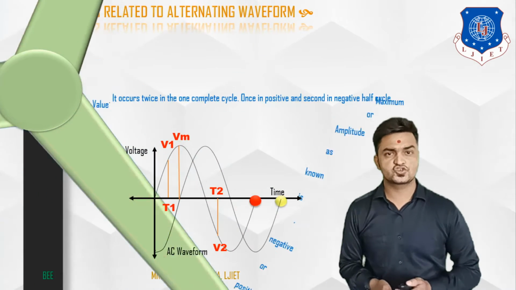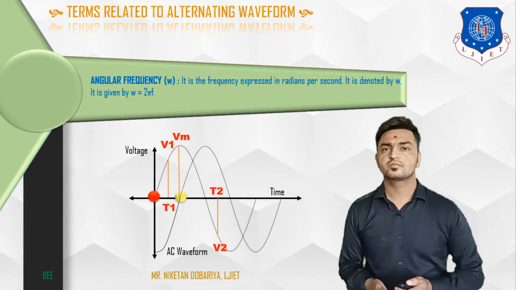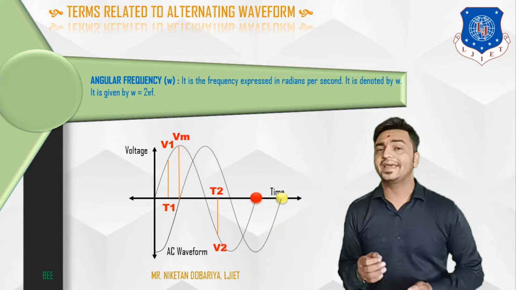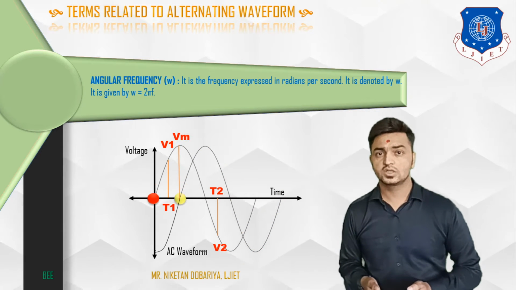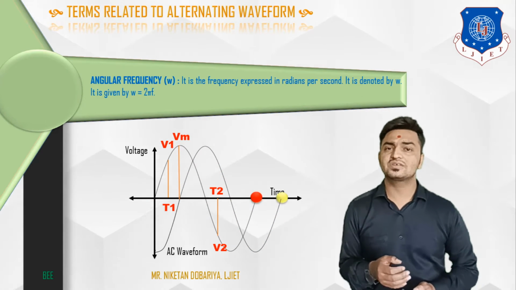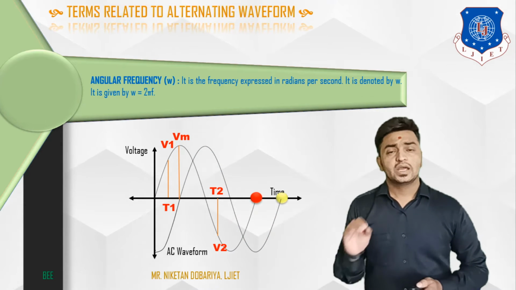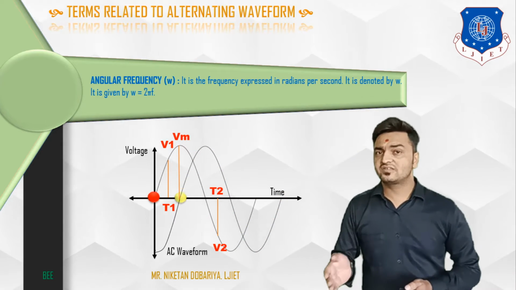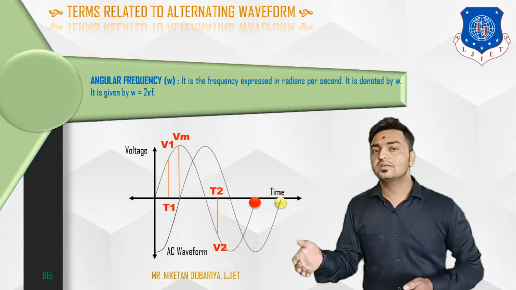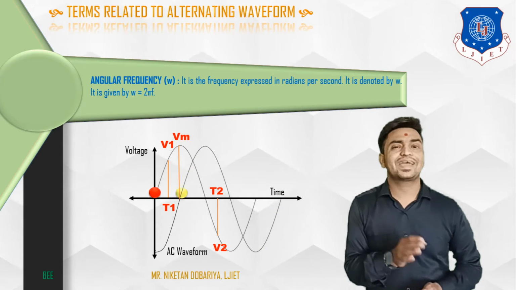Now the next definition is angular frequency. Angular frequency is denoted by omega, and it is expressed in radian per second.